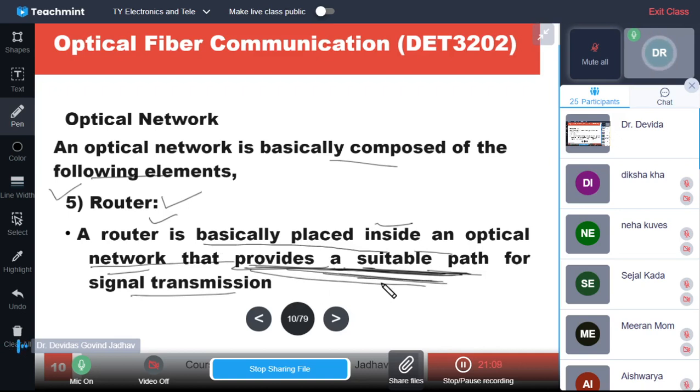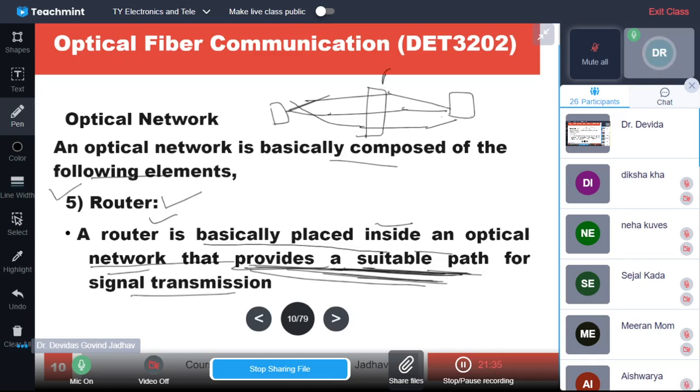It means there are multiple parallel paths to connect the devices. This path is there, this path is also there, and the router is deciding which path is to be connected from one station to another station.